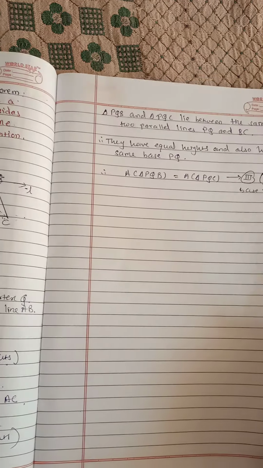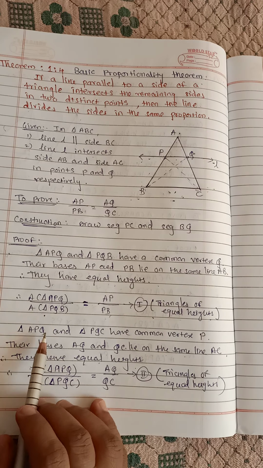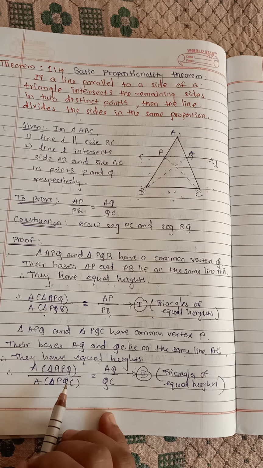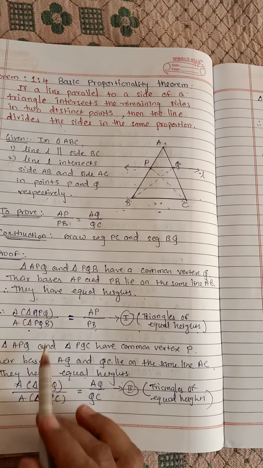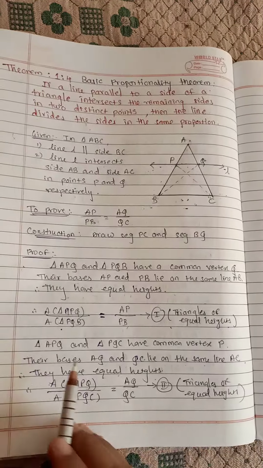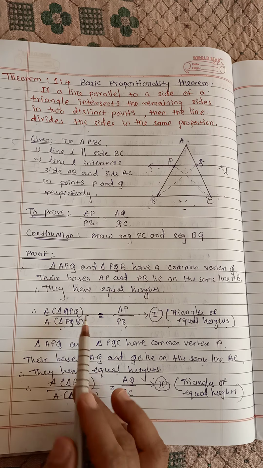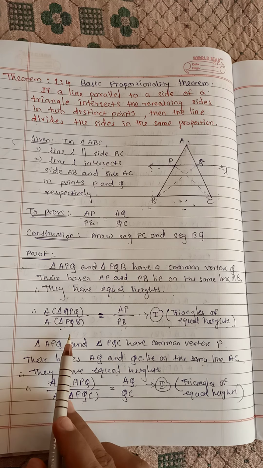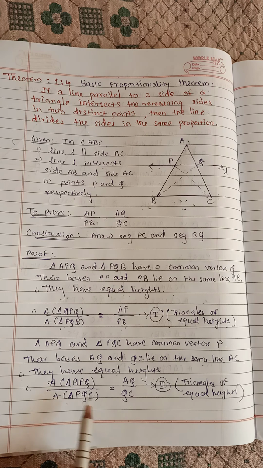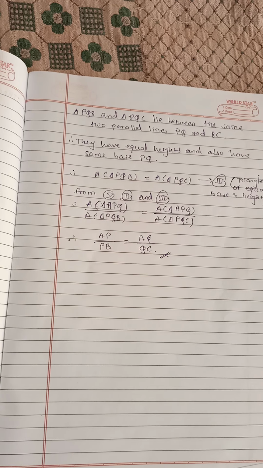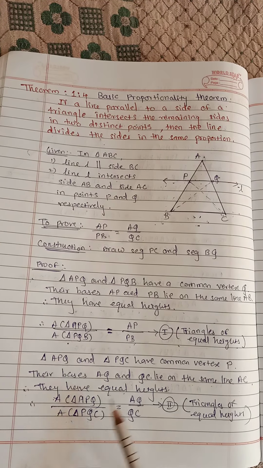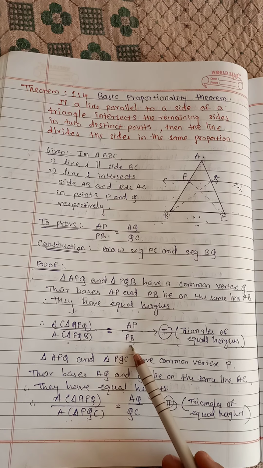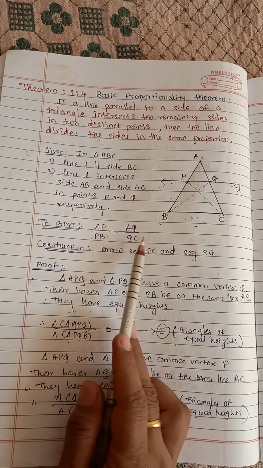If we compare 1, 2 and 3, the numerator is APQ, and the denominators are PQB and PQC. Now here we have proved that PQB is equal to PQC. So from 1, 2 and 3, we come to know that this is equal to this. So APQ upon PQB is equal to APQ upon PQC. Okay, so these two ratios are the same, and as these ratios are the same, that means this ratio is also the same. So AP upon PB is equal to AQ upon QC, and that is what we had to prove.